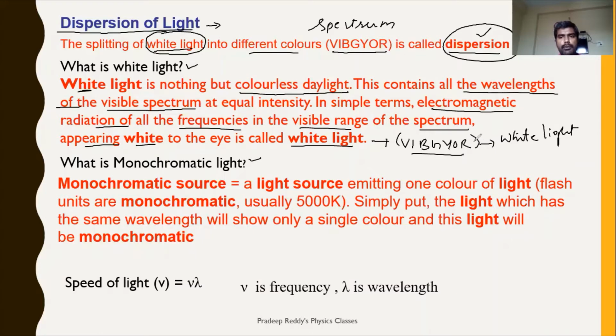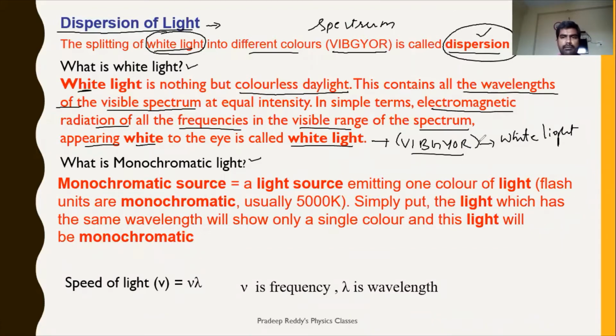So violet, indigo, blue, green, yellow, orange, and red. All these wavelengths at a time enter our eye. So when they enter, it gets confused whether to send violet or blue, yellow, orange, or red. Which wavelength is to be sent to the brain, it gets confused. Therefore, the optic nerve will send a blank message to the brain because all these wavelengths are entering our eye at a time.